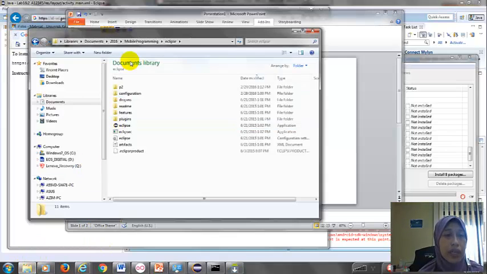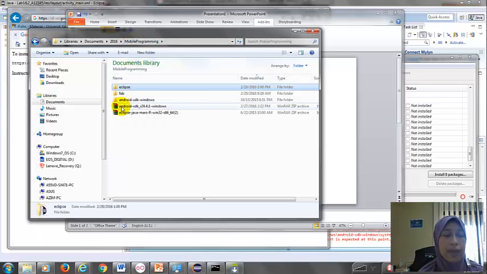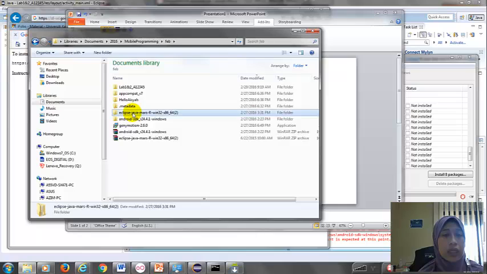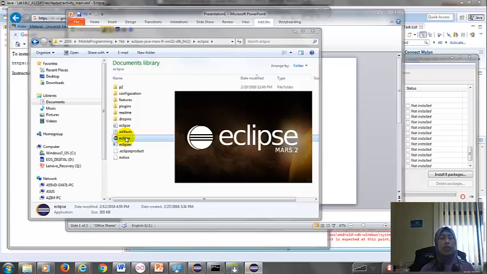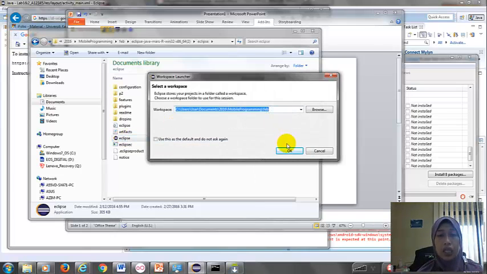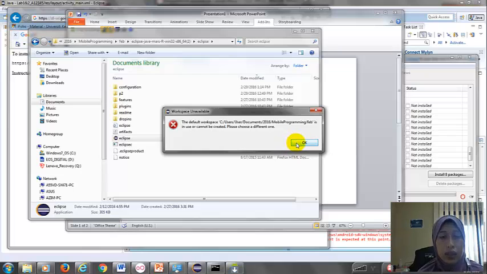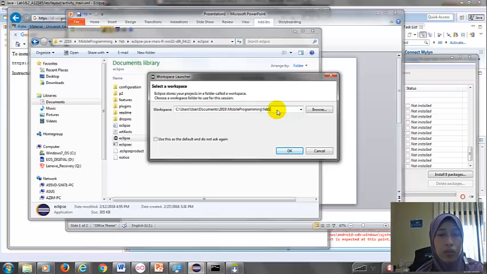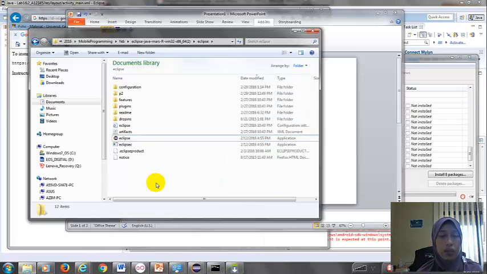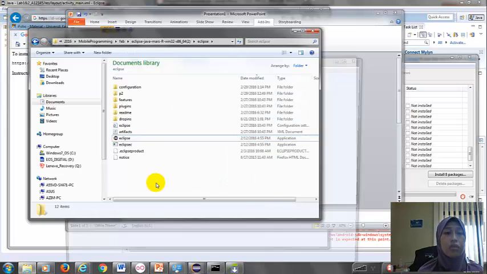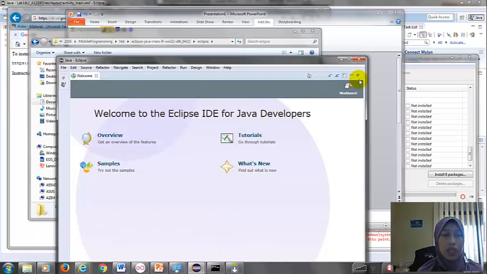Okay, I open the one that I have installed ADT. So this is my Eclipse with the ADT plugin. So maybe I just choose one, click OK here. So when you open it, I just want to show you the plugin.